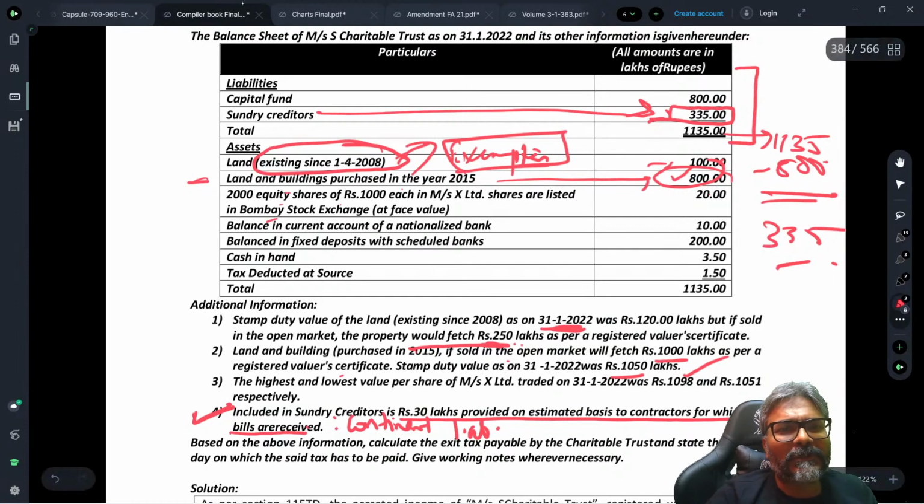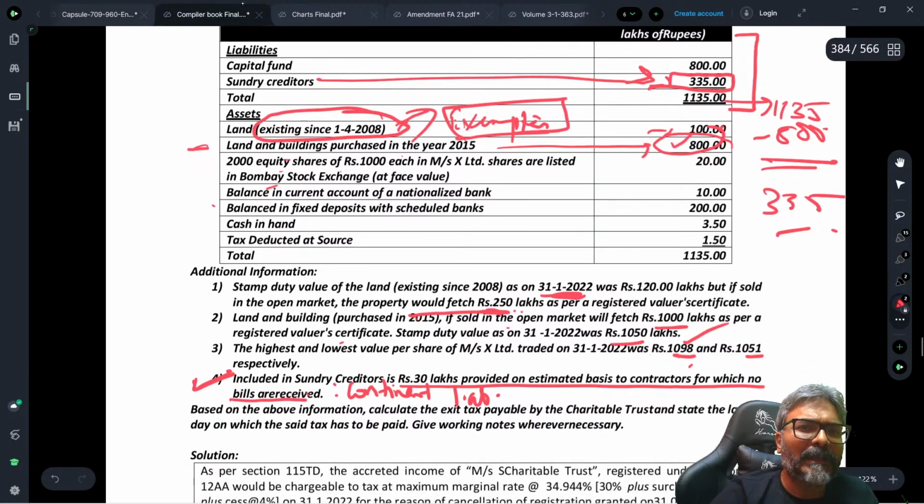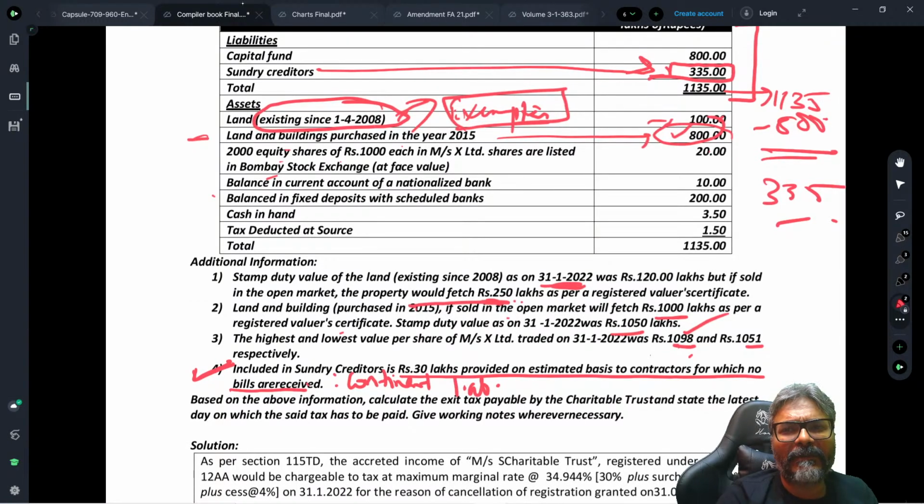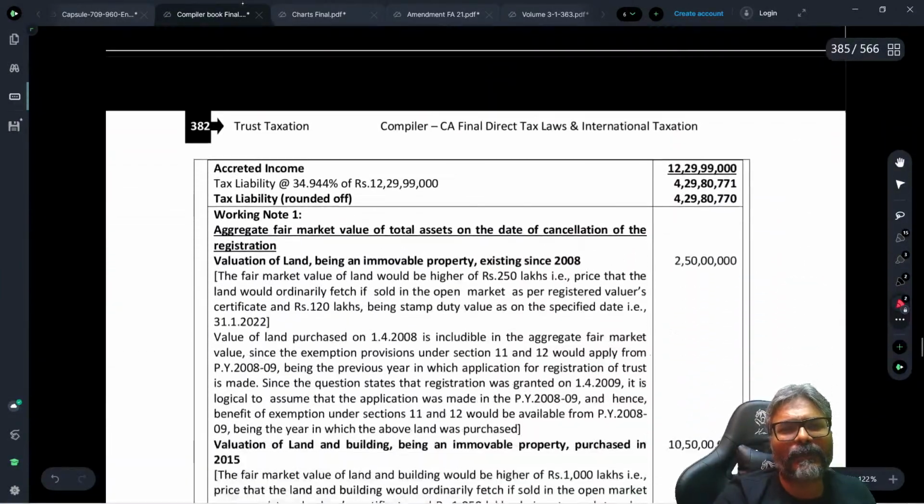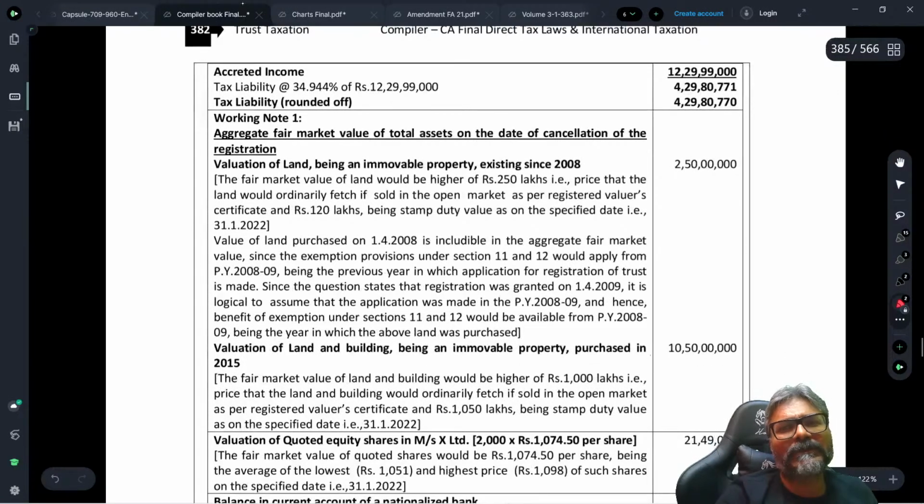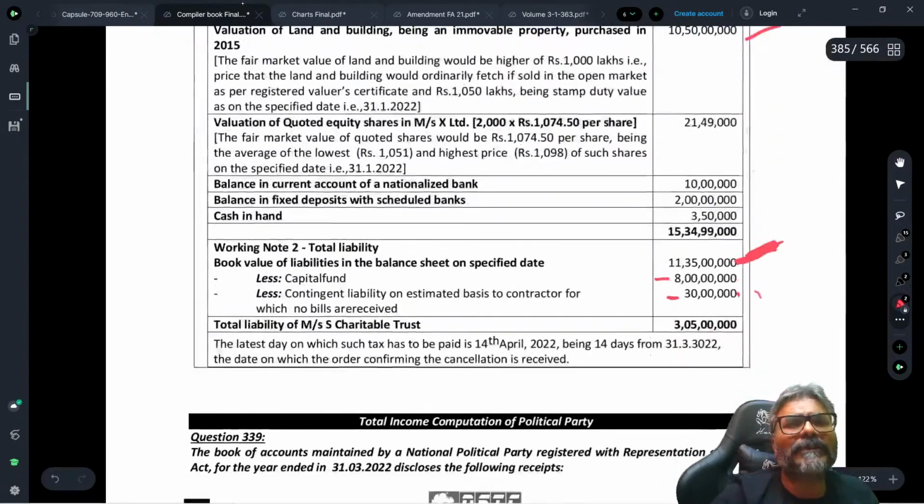For the equity shares listed in the Bombay Stock Exchange, take the highest and the lowest value and then the average. So I have to do the average, and that average is what would be applied in this case. Balance in the current account, balance in the FD on their book value, cash in hand on the book value, TDS to be ignored. That's exactly what I am going to do. Can you see that, students? So land on this date, the two lands. Thereafter, quoted share, take the average. Book value for the remaining ones, and the liabilities we have already discussed.